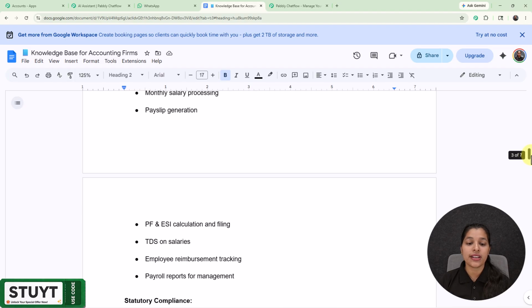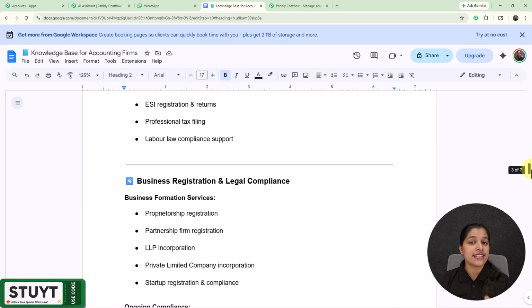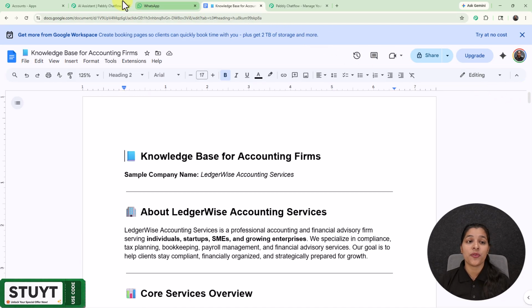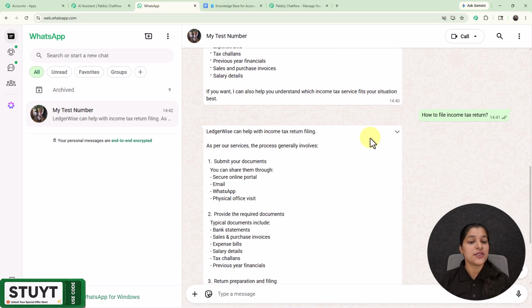And here I have provided all the business details in the key points so that my AI doesn't get confused. As the saying is that the better the knowledge base you create, the better the answers will be provided by your AI assistant. So now let's see the step-by-step process of creating this amazing AI assistant by using the Pabbly Chatflow. So this AI assistant is going to respond to customer queries, provide business information, handle conversations automatically, and make your customer support much smarter and faster.